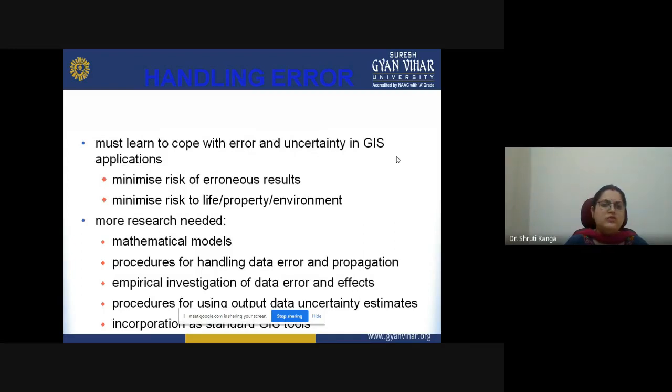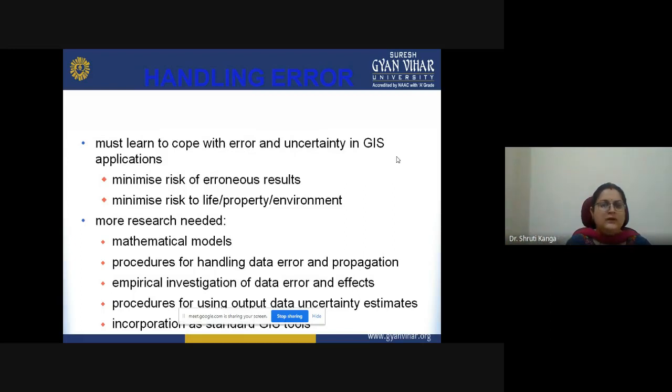So in case of handling errors, one must learn to cope with errors and uncertainty in GIS applications, which can minimize the risk of erroneous results and minimize the risk to life, property, and environment. While we are handling those kinds of errors, we must have information or an idea about how to cope with the different errors and uncertainties in GIS applications.